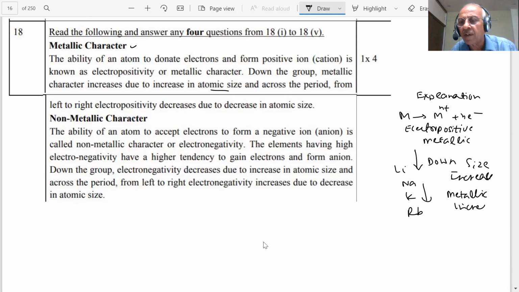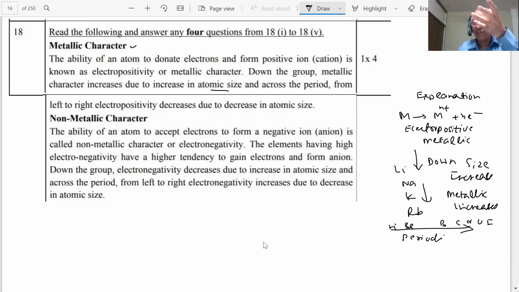Across the period from left to right, metallic character decreases. Lithium, beryllium, boron, carbon, nitrogen, oxygen, fluorine. Hydrogen, helium, lithium, beryllium, boron, carbon, nitrogen, oxygen. As you go in the period, the size decreases, and what will happen when the size decreases? Electrons will come closer to the nucleus. Therefore, their electropositivity decreases.